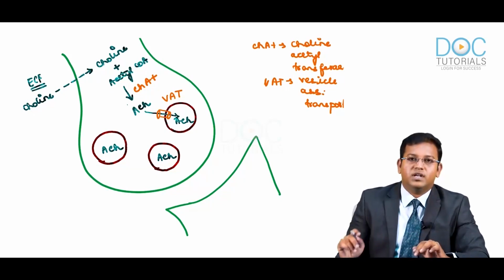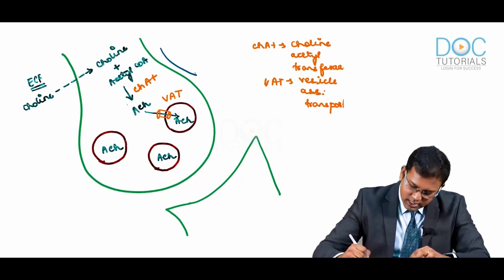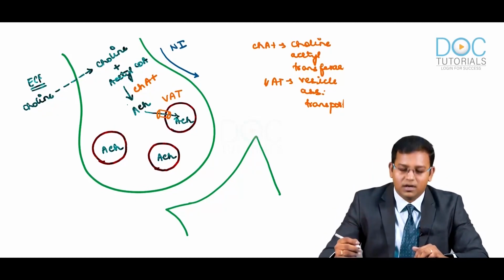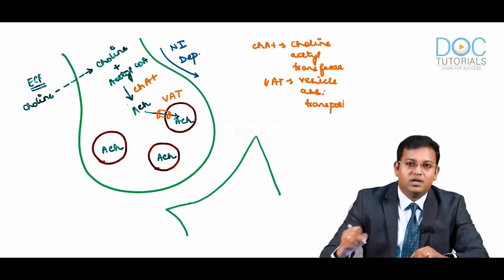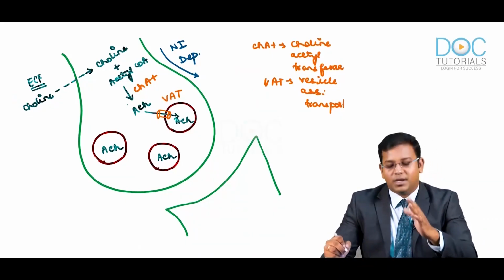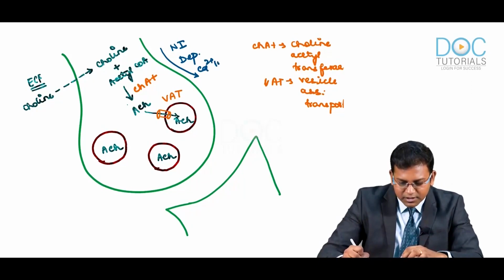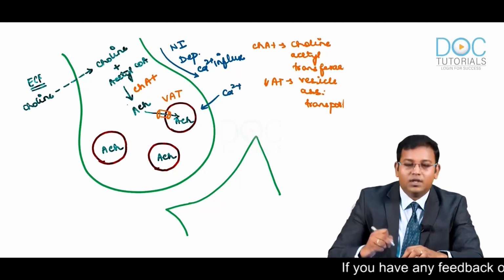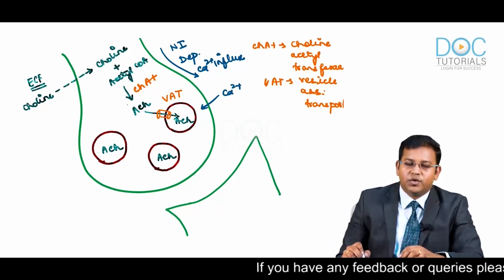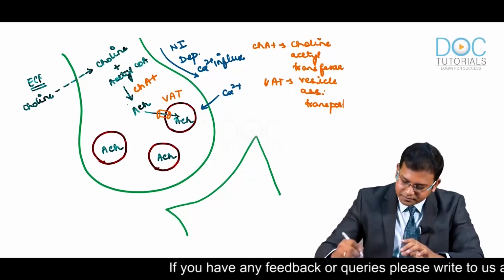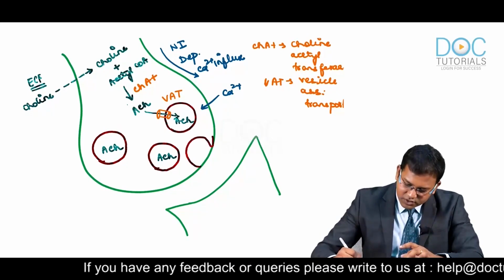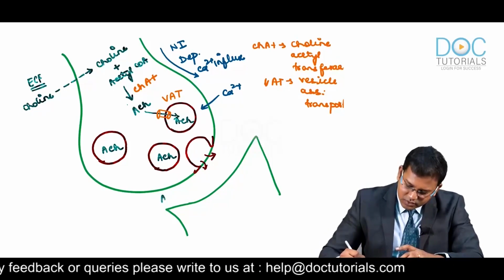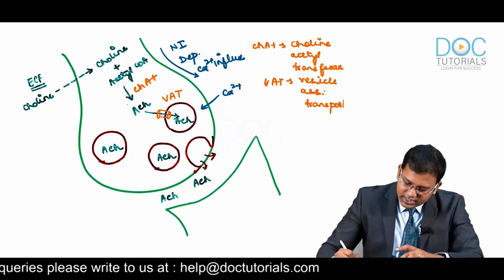This is what happens whenever the nerve is at rest. But when the nerve impulse comes down from the brain to this presynaptic terminal, there is going to be depolarization. Whenever there is depolarization, it is immediately followed by calcium influx. Due to the influx of calcium, the vesicle is going to fuse with the presynaptic terminal, and because of that fusion, there is going to be exocytosis of acetylcholine. Acetylcholine is released into the synapse.